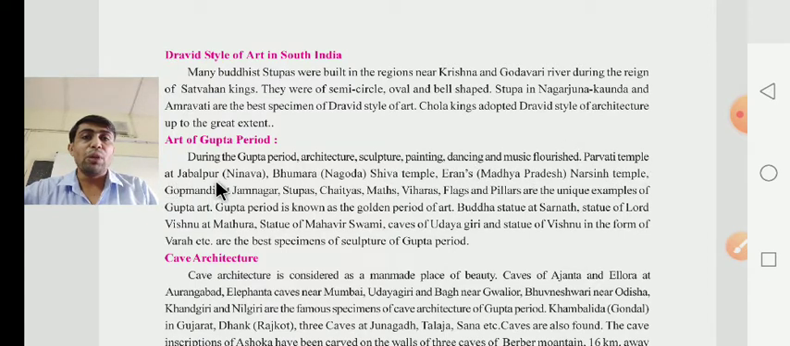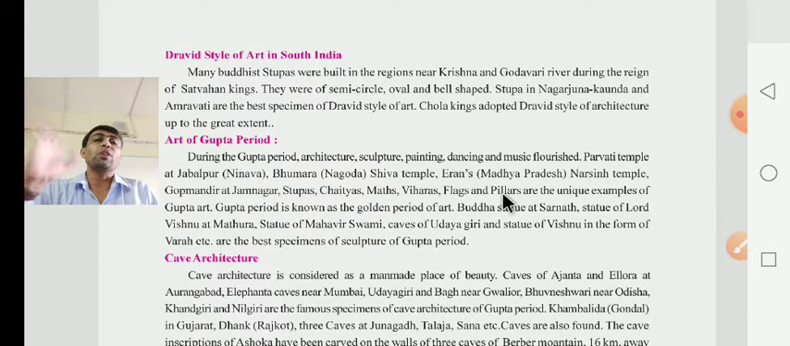Parvati temple of Jabalpur, Nachna, Bhumara, Nagod, Shiv temple, and the Narsingh temple in Madhya Pradesh, Gop Mandir at Jamnagar, Stupa, Chaitya, Math, Vihara, flag and pillars are unique examples of the Gupta period. What have they given, dear children? They have given that all of the above are examples of the Gupta period of art. Here they have given Stupa, Chaitya, Math, Vihara, flag, pillar. All are unique examples of the Gupta period of art.